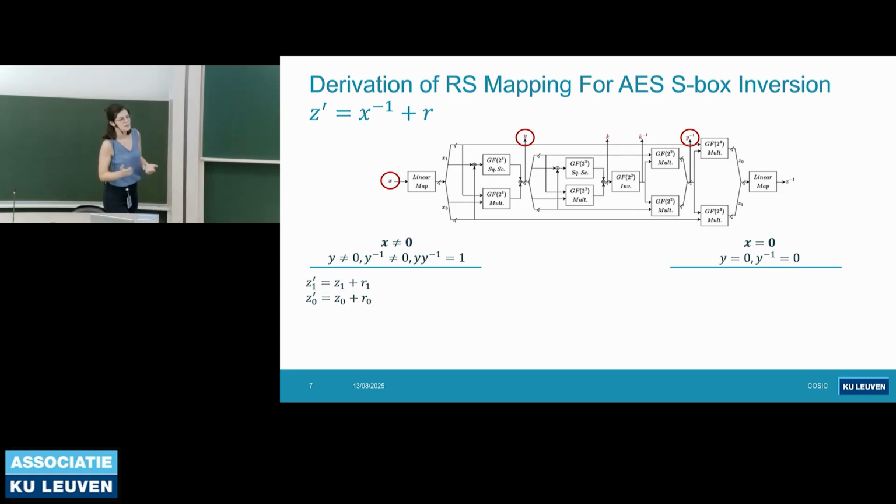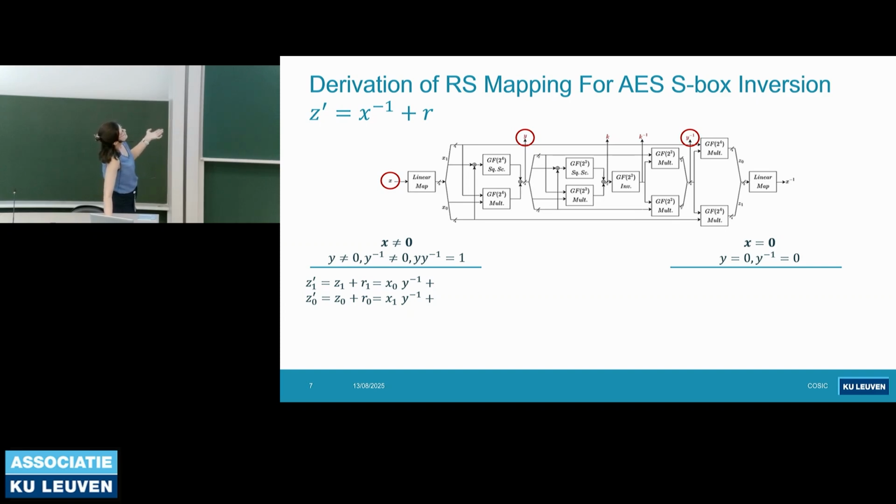So what we want to do is the output plus a random value. First, let's see how we derive the actual output. So as you see from the circuit, the actual output is computed by multiplication of the input and the Y inverse. So this is easy.